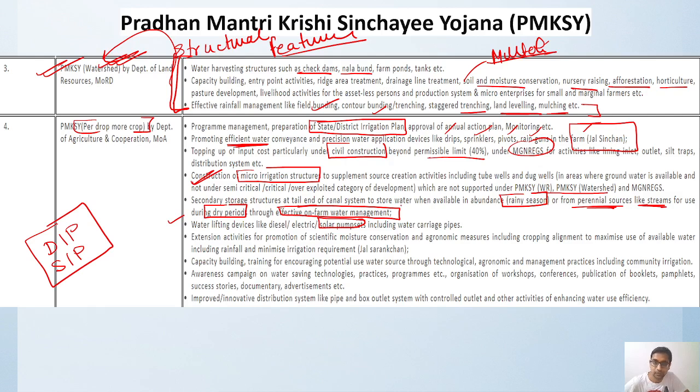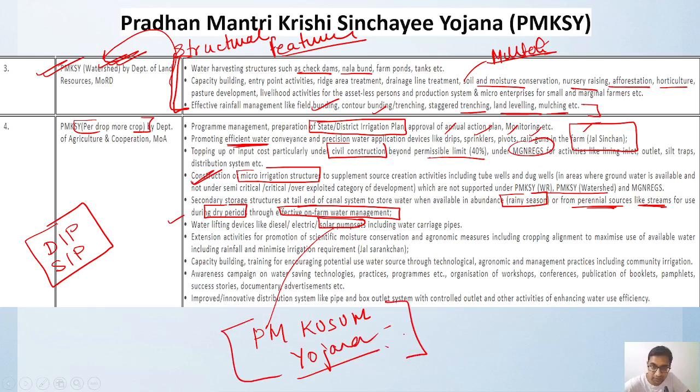PM-KUSUM Yojana. Okay, under that, like solar pump, there are various schemes. So we will be discussing this separately in a different lecture. Okay, so all these activities will be provided, like water lift, diesel generators, electric pumps. All these are being provided.